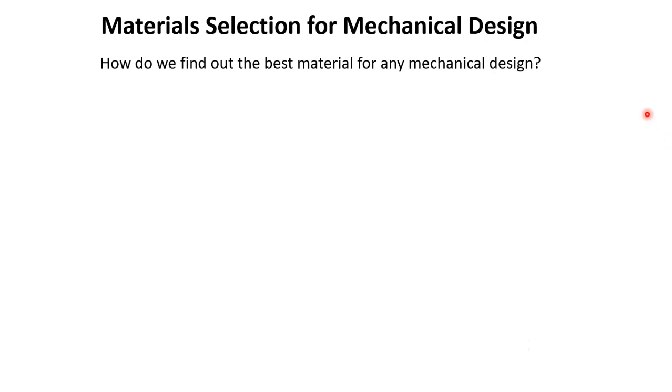In this video, I will talk about a new topic which is about material selection for mechanical design. How do we find out the best material for any mechanical design? This has been a big question since we started designing new things. Whenever we design any equipment or any structure or any machine, we often run into this problem of which materials should I choose? Should I select a metal, or should I use a plastic, or should I use ceramic? This question is always in our mind whenever we design something new.